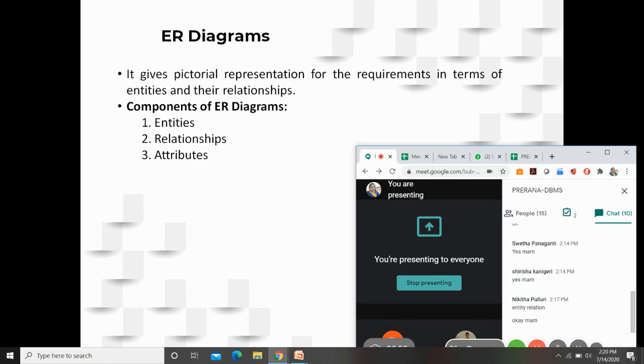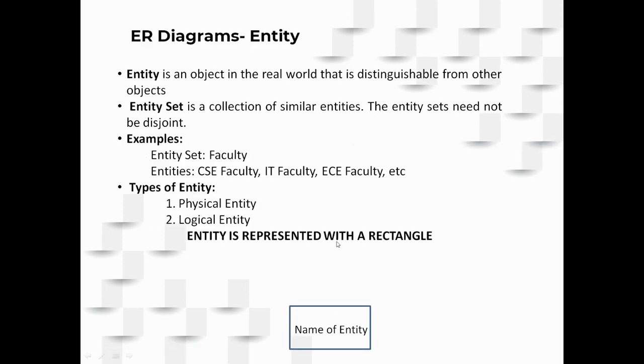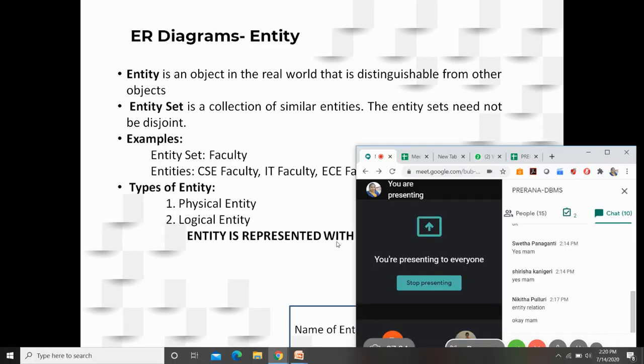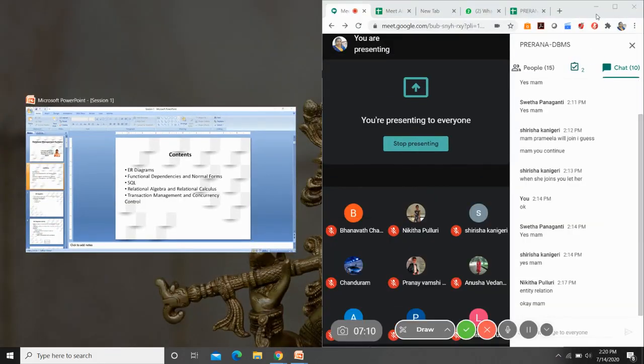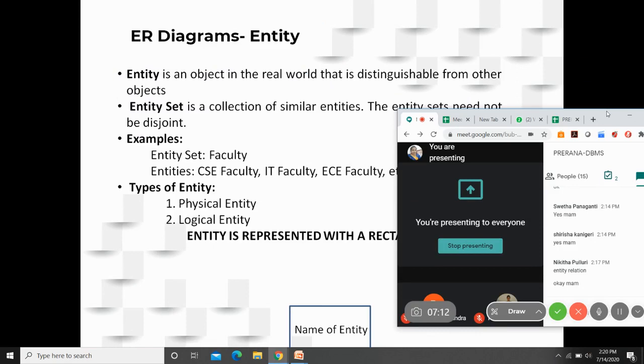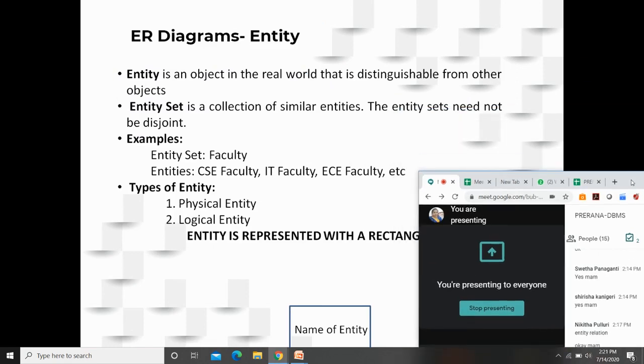So what does an entity mean? Here, entity, usually we define it as any real world object that is distinguishable from other objects. What do you mean by that? If you consider myself as an entity, can you call me an entity at all? Can you consider a faculty as an entity? Yes or no? How to decide that?